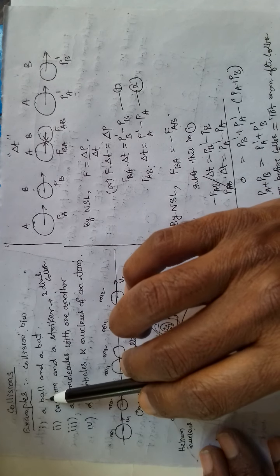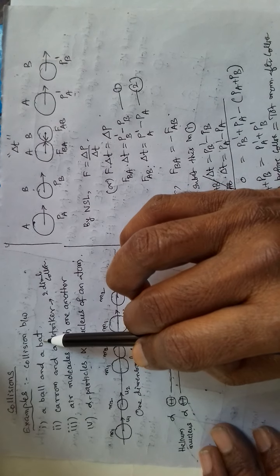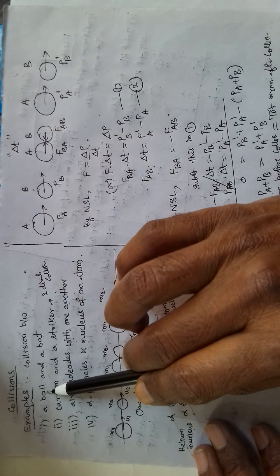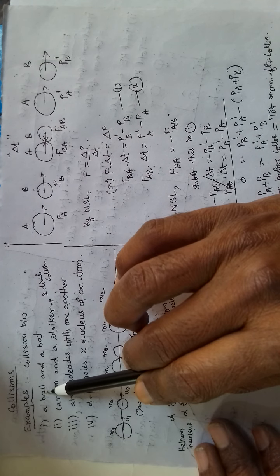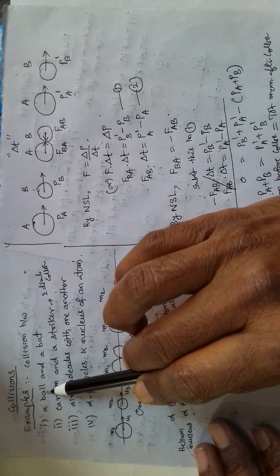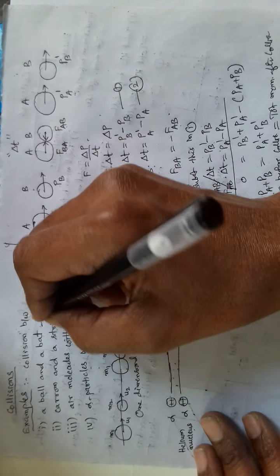Now if we consider collision between a ball and a bat, the ball will be moving in space. Its motion is not confined to a single plane. That's why here the collision is considered as three-dimensional collision.